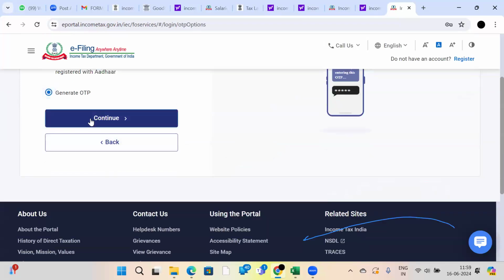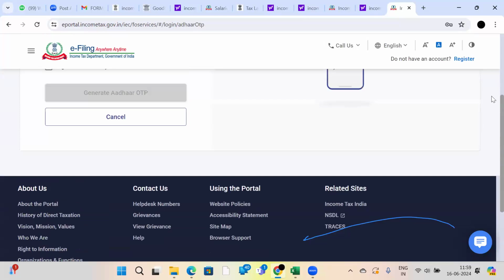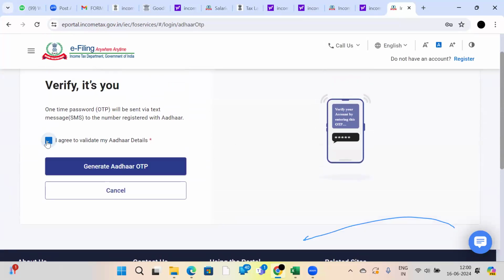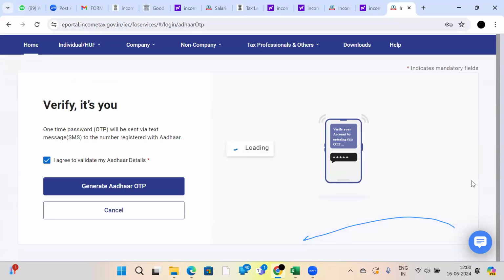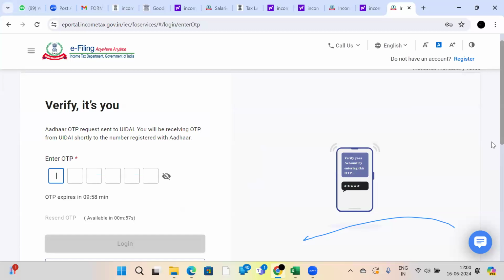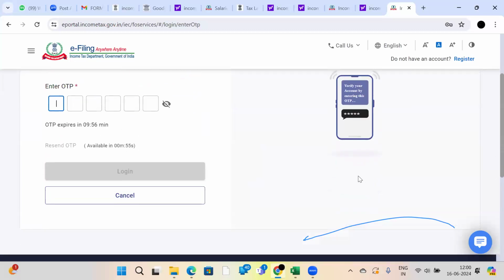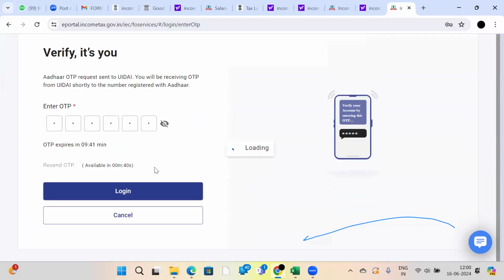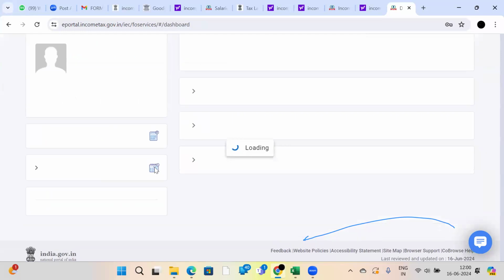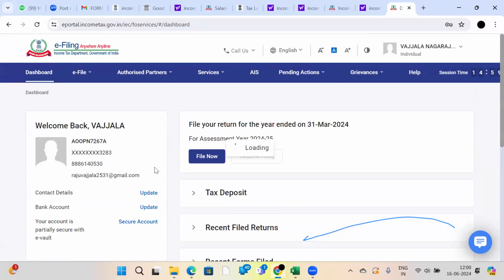I'm validating two-step verification myself. You can enable this option for yourself to log in securely into the IT website, because anyone who has access to your mobile number or mail ID can reset your password and they can file your IT return also. Login like this. This is how we will log in.